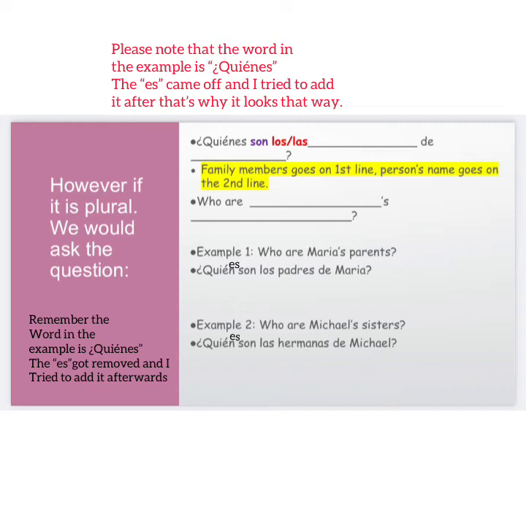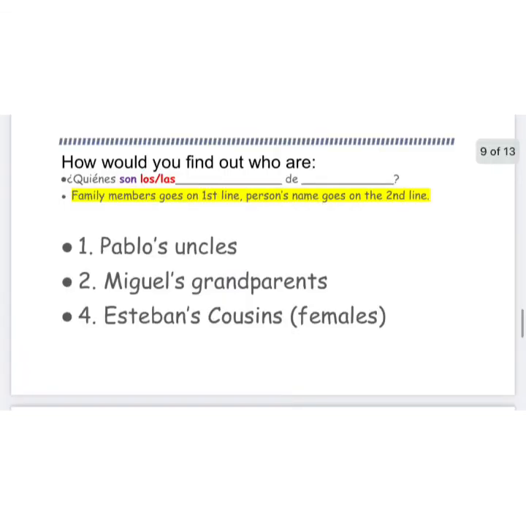In example 2, notice that I am also following the structure. Notice I have who are Michael's sisters. I have ¿Quiénes son? Then I have the family members, which are sisters. So I have las hermanas. Then I have de. Then I have the name of the person, which is Michael. Now pause the video and try these 3 for yourselves.